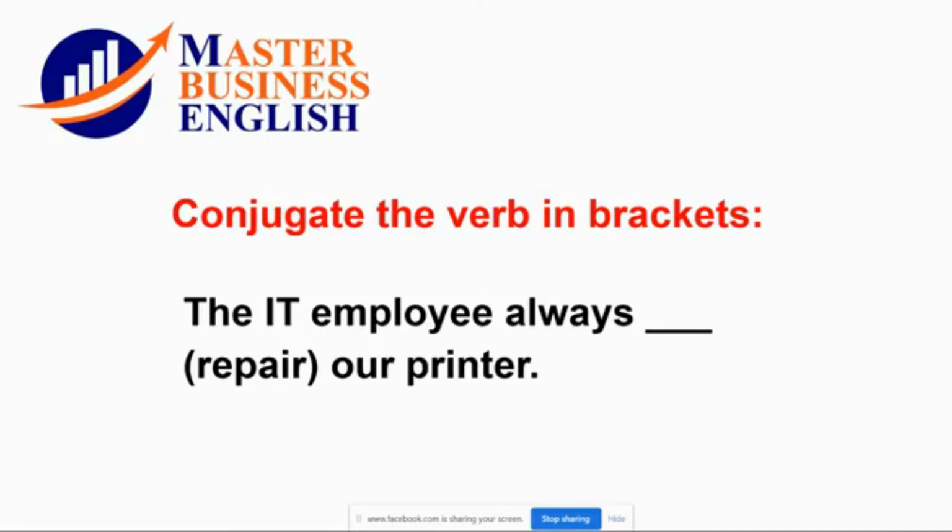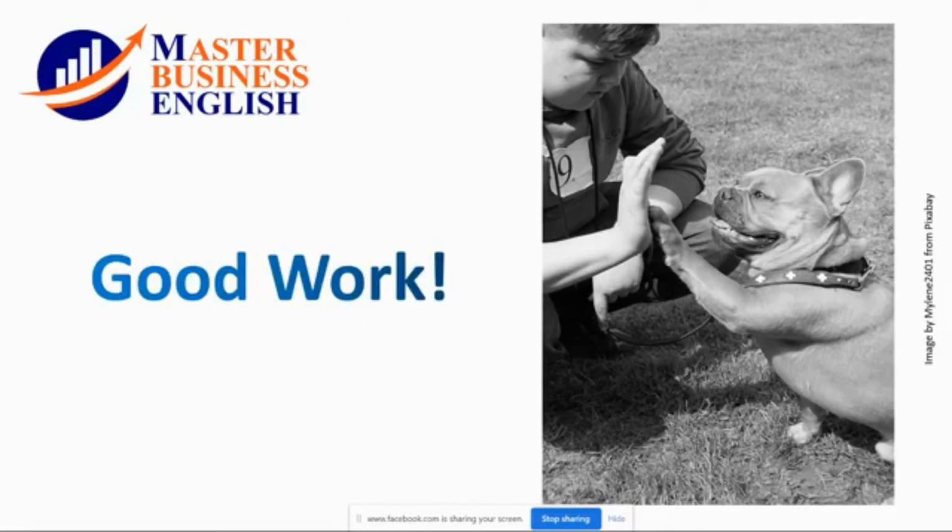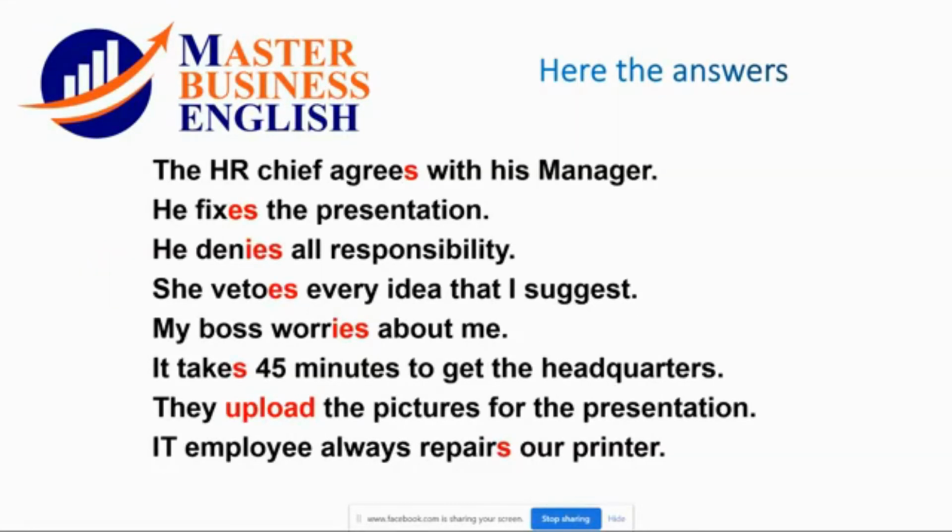I'm pretty sure you can get it. Good, very good. Okay, the IT employee always repairs, because it could be he or she. It's an employee, one person. So repairs, and we apply the first rule. To the verb we add just S. Good work to all of you. Very well done. Okay, here are the answers.